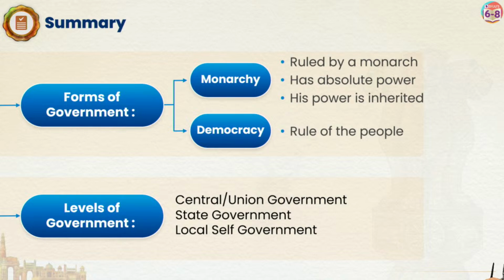Then we have democracy, which talks about the rule of the people, right? People are the ones who will be electing their representatives, and they will be helping in the ruling. Then we have the levels of the government. We have the central level, or the union level, right? We have the state level and the local level.